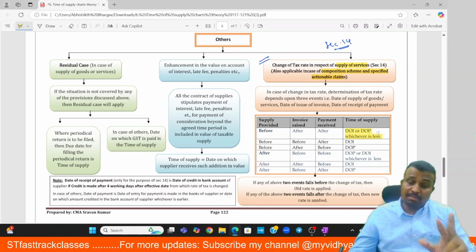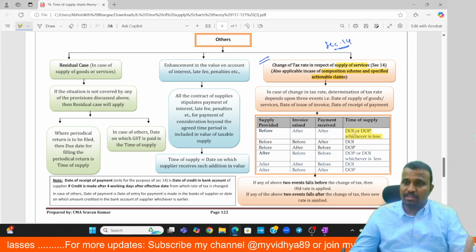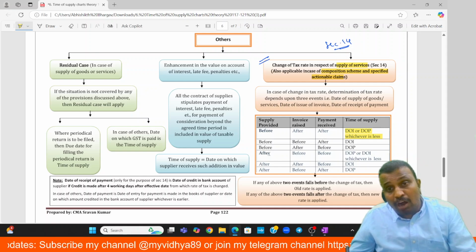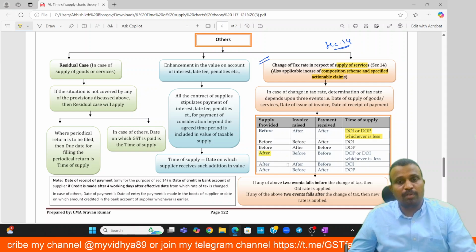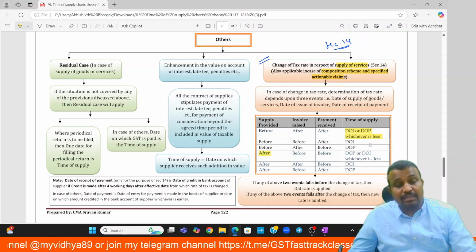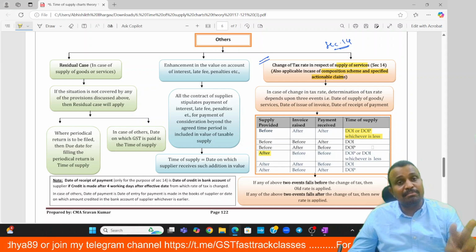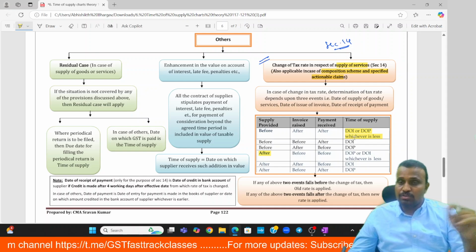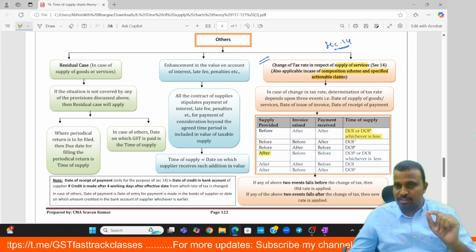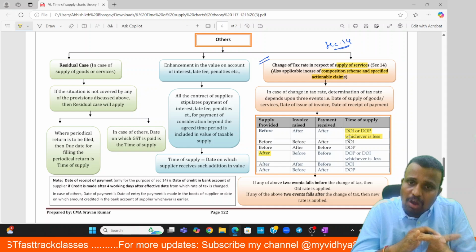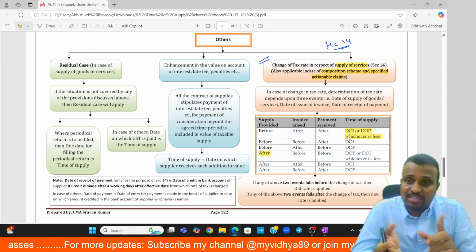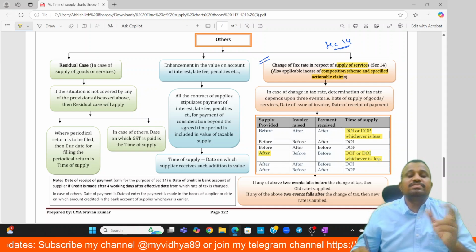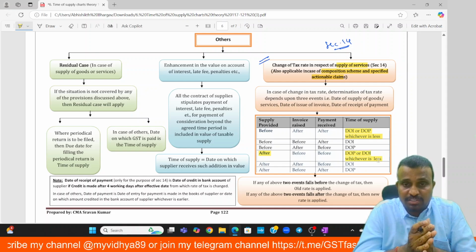If the supply is completed before the change in rate, the time of supply is date of invoice or date of payment, whichever is earlier. But if the supply is provided after the change in rate, and both events, invoice date and payment date, happened before the change in rate. Listen carefully: if the supply is provided after the change in rate, but invoice and payment happened before the change in rate, then time of supply is date of payment or date of invoice, whichever is less.